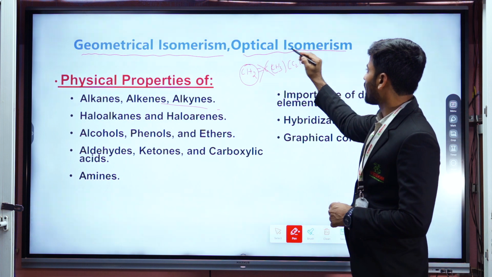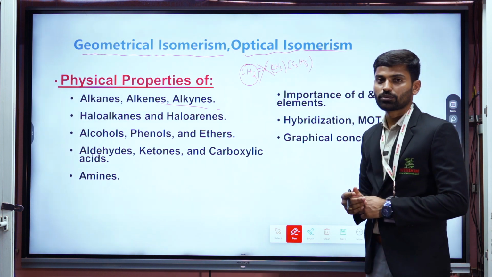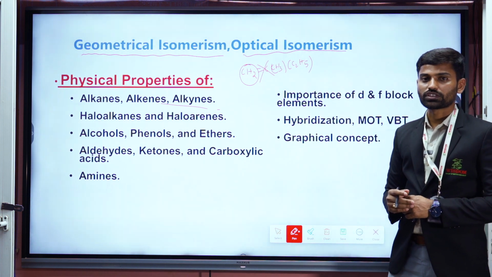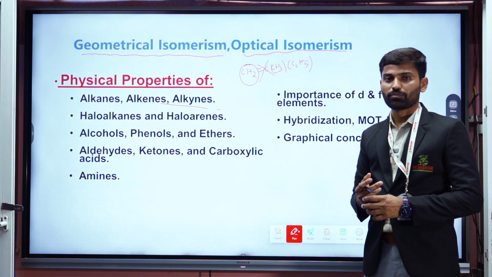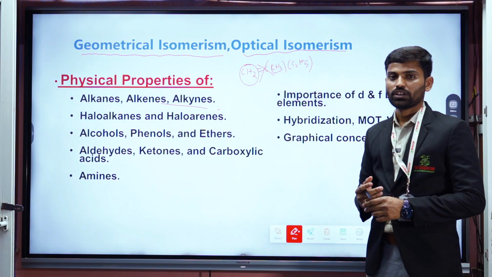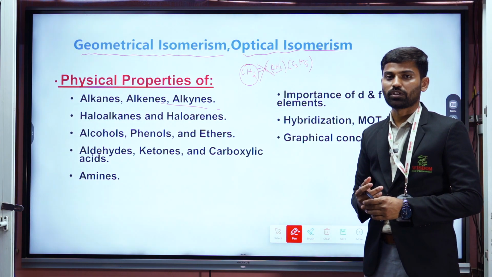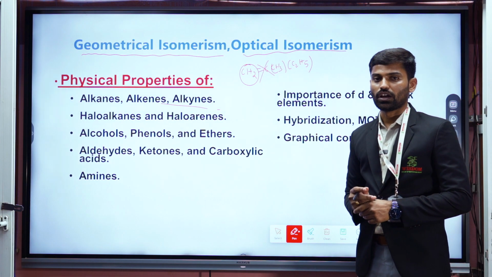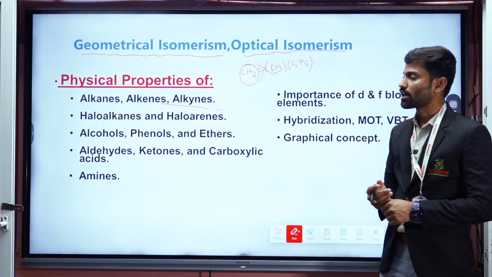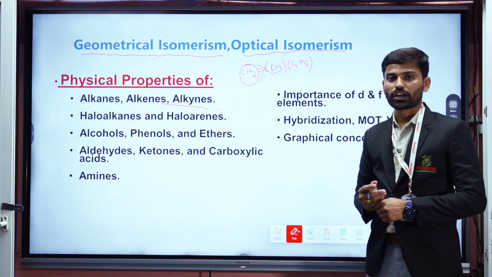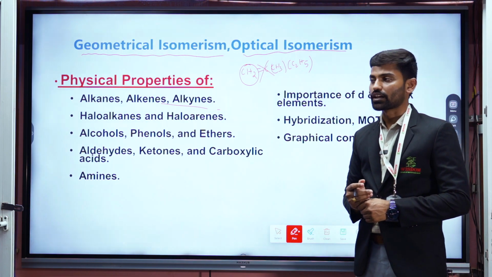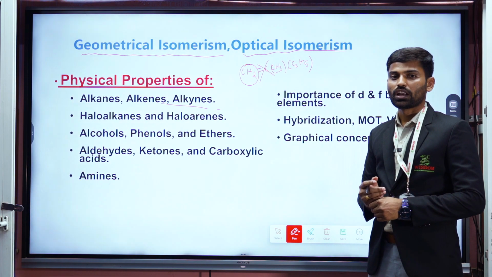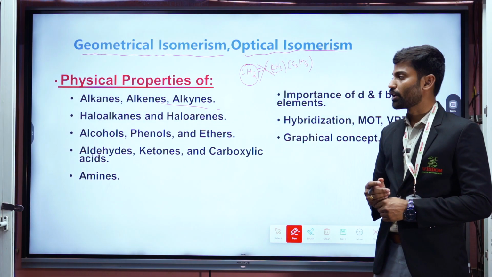And next one, optical isomerism. Optical isomerism means molecules should not possess any type of symmetry, that means plane of symmetry, axis of symmetry or point of symmetry. If the molecule has any type of symmetry, it is optically inactive, and to become optically active in organic chemistry, the compound should contain at least one chiral carbon, then it will become optically active, and it forms non-superimposable mirror images.